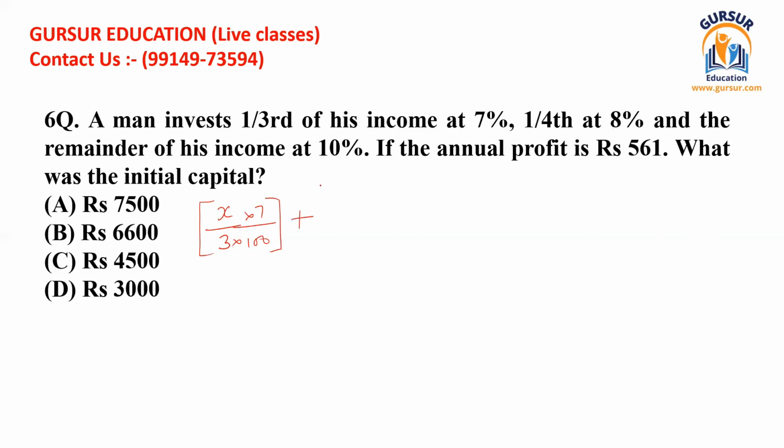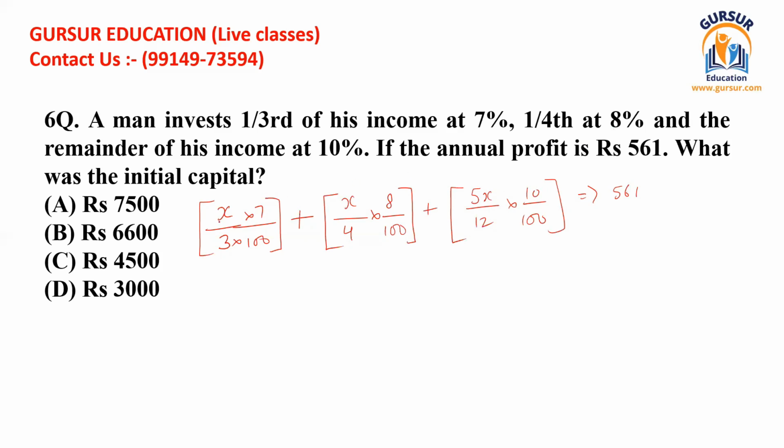So there should be the sign of addition. Then we can write x divided by 4 multiplied by 8 divided by 100. So this is the second profit. We can similarly write 5x divided by 12 multiplied by 10 divided by 100. And these should all be equal to 561. This is the whole mathematical equation.